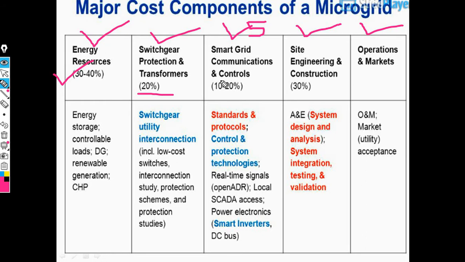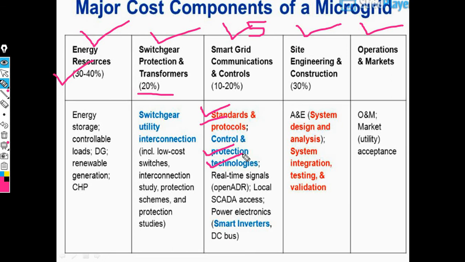Then the third component is smart grid communication and control, which takes 10 to 20%. Here we need standard concepts, protocols, control, and protection technology. Then we need real-time signals, which are very important in microgrid.